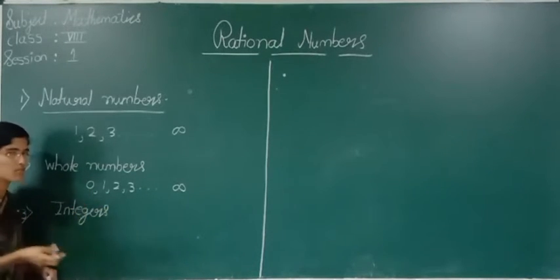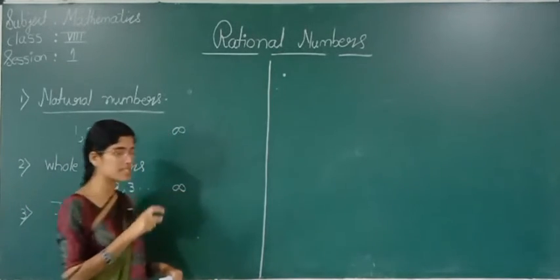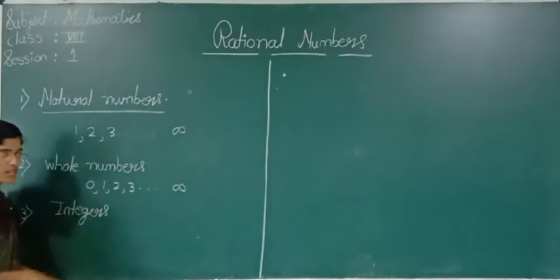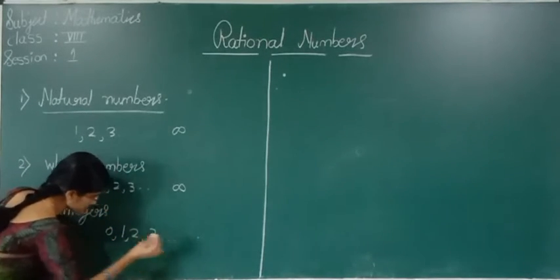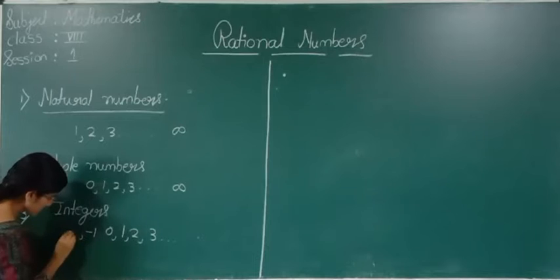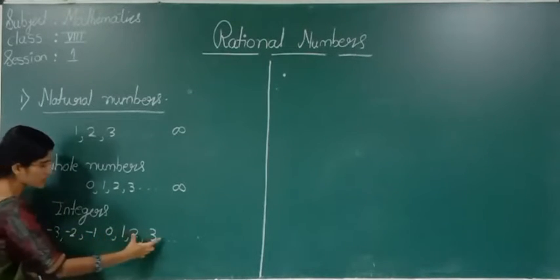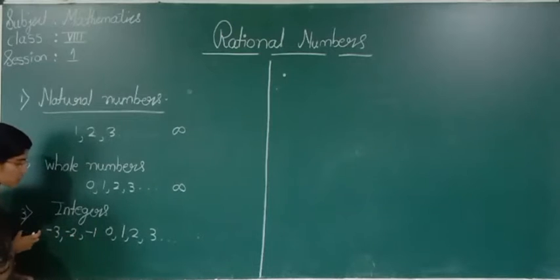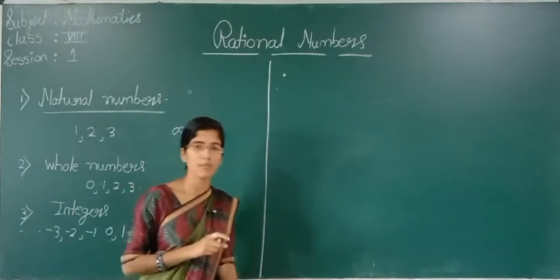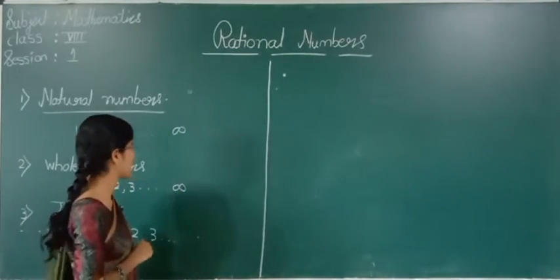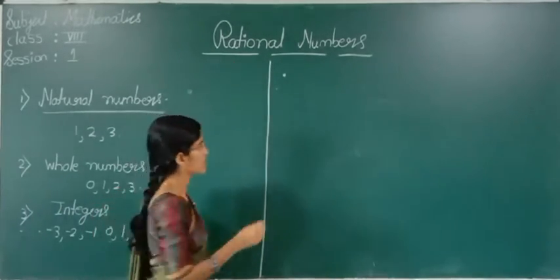All the positive numbers and negative numbers including 0 are nothing but integers. See here, all the positive numbers and negative numbers including 0 form the numbers that are nothing but integers. Now we will see what exactly rational numbers are.